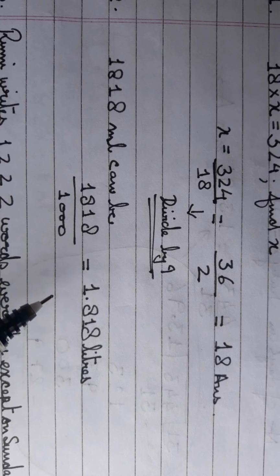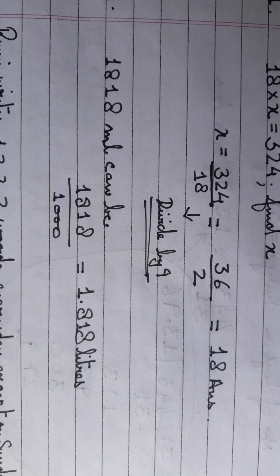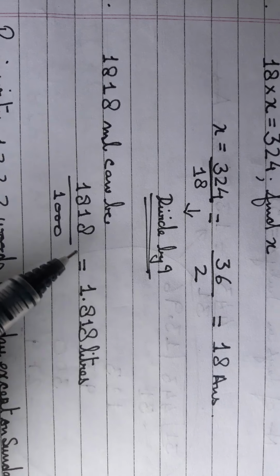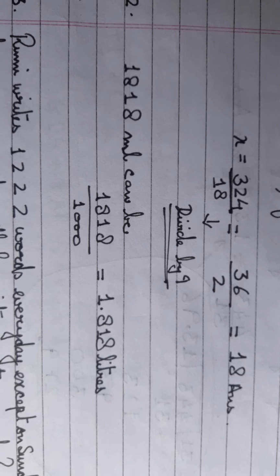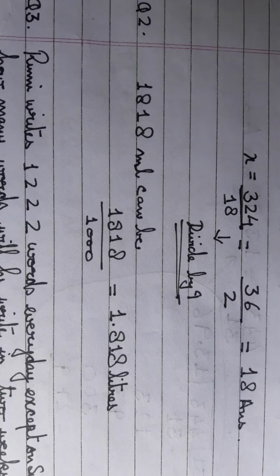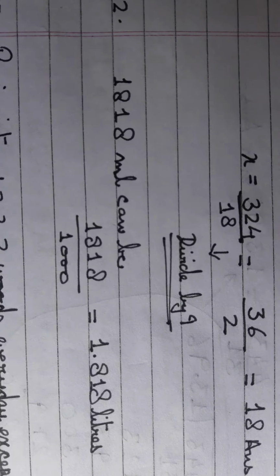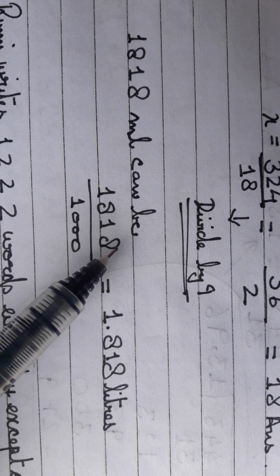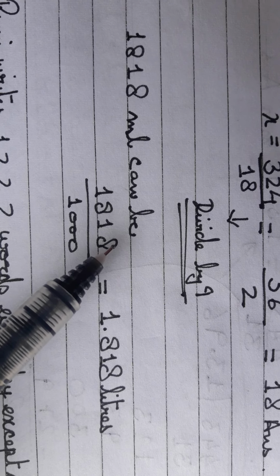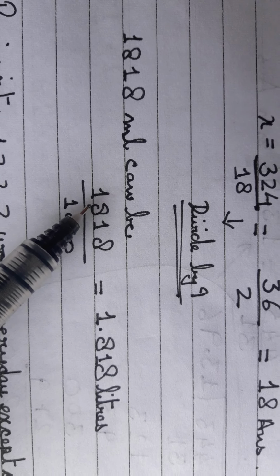18 ml can be how many liters? When we convert milliliters into liters, we divide by 1000, right? So when you divide this by 1000, how many zeros are there? 1, 2, 3. So you start counting from the right hand side, 3 digits, and put a point.